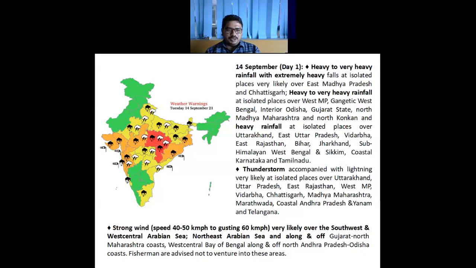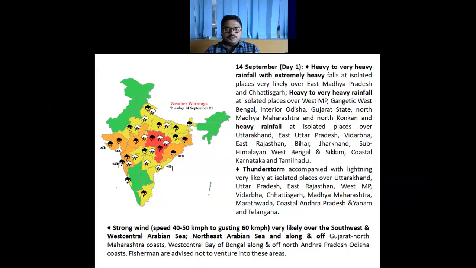As far as fishermen warnings are concerned, along the east coast over North Andhra Pradesh coast and Odisha coast, there is a possibility of gustiness and strong winds, that is 40 to 50 gusting to 60 kmph, likely during the next 24 hours. So we have issued this fishermen warning for north coastal Andhra Pradesh and Odisha coast. And as far as the western coast is concerned, strong winds of 40 to 50 gusting to 60 kmph are likely over the Gujarat coast and North Maharashtra coast. So during the next 24 hours at least, fishermen are advised not to venture into these areas.